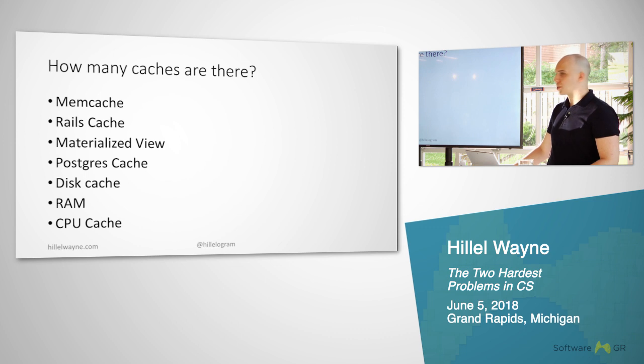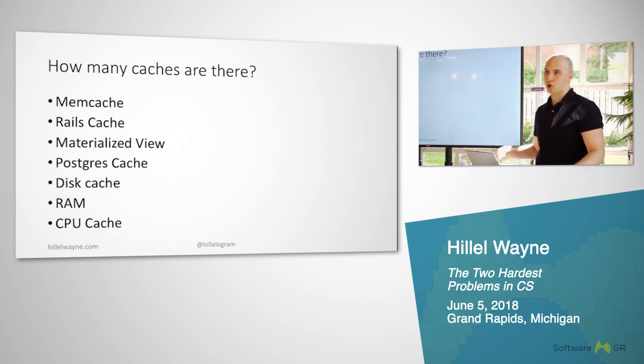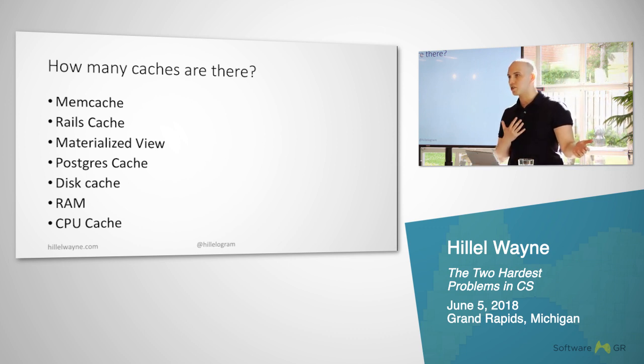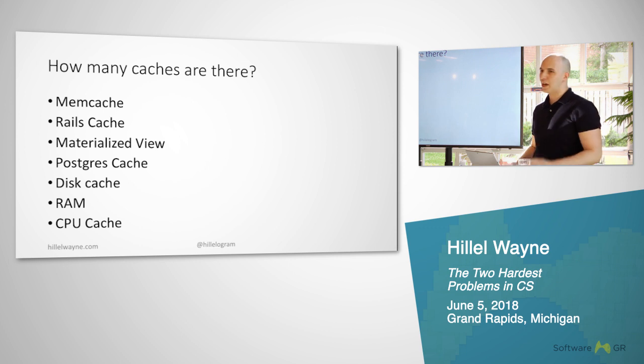Because in a very simple Rails app, there are at least 7 different caches going on here. We've got a third-party service that could be the cache, Redis or Memcache. I just heard somebody say that reading a slide out loud is really lame, so I'm just going to let you see this. There's a lot of caches.